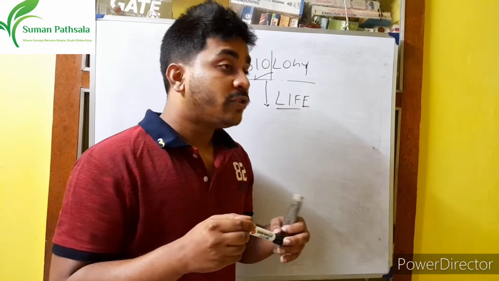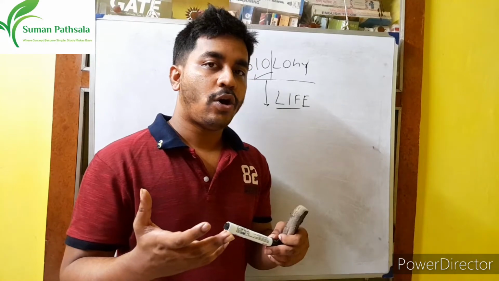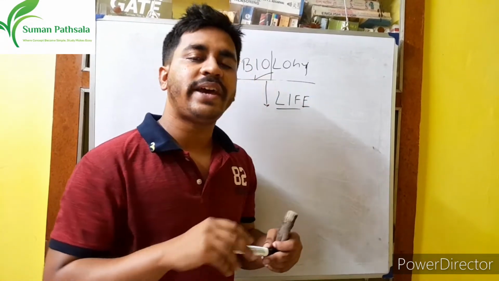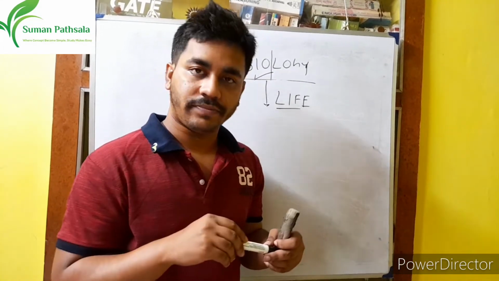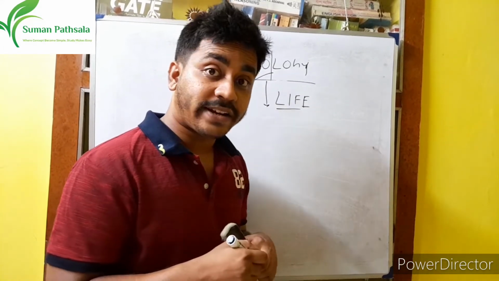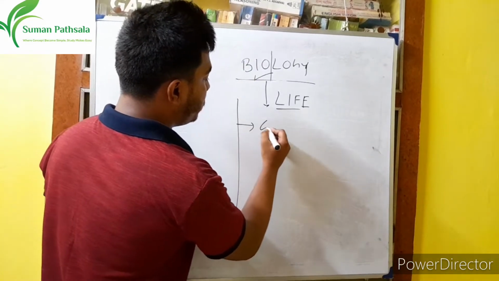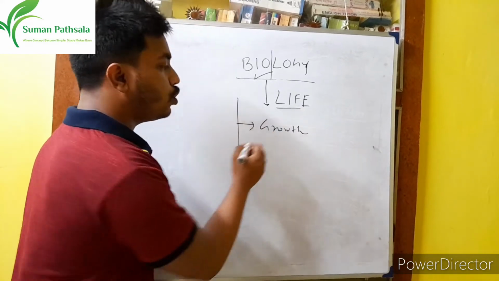How? There are so many characteristics or features on the basis of which you recognize an organism as a biological organism or a living thing. So what are the characteristics? Okay. First is growth. First I write growth.